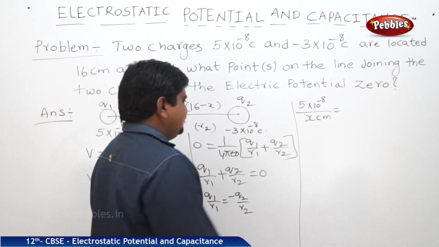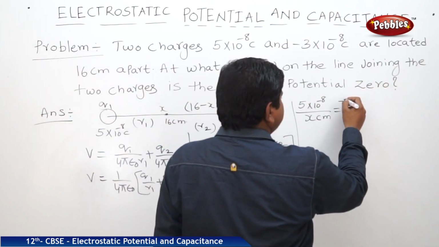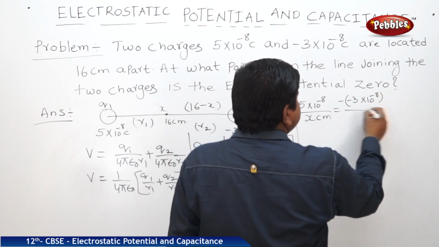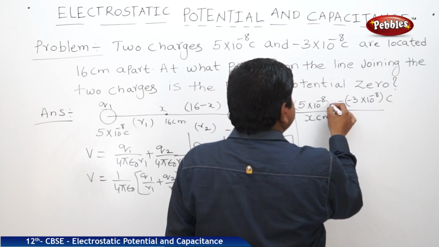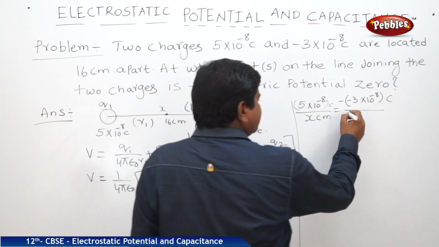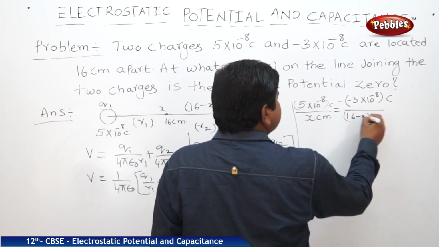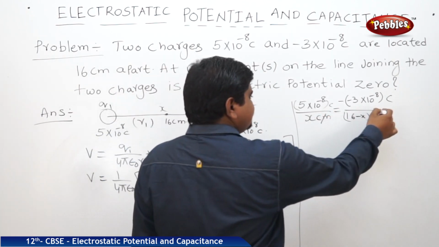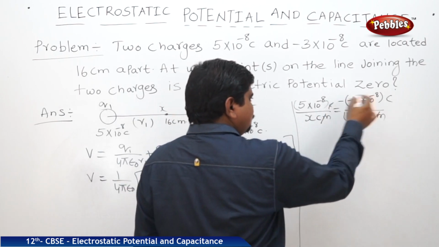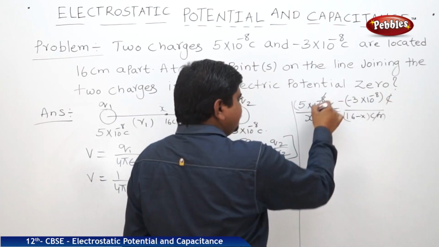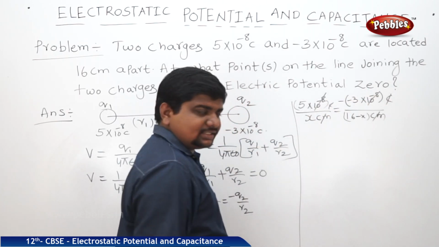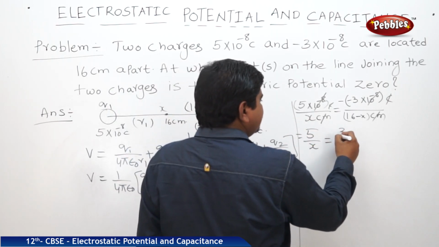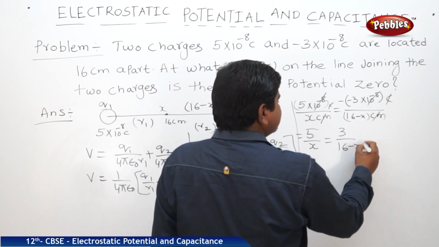Q2 is minus 3 into 10 to the power of minus 8 coulombs, so minus into minus gives 3 into 10 to the power of minus 8 coulombs. Coulomb is the charge. What is the distance? 16 minus X centimeters. Centimeters cancel, coulombs cancel, 10 to the power of minus 8 cancels. So what is the situation? 5 by X is equal to 3 by 16 minus X.